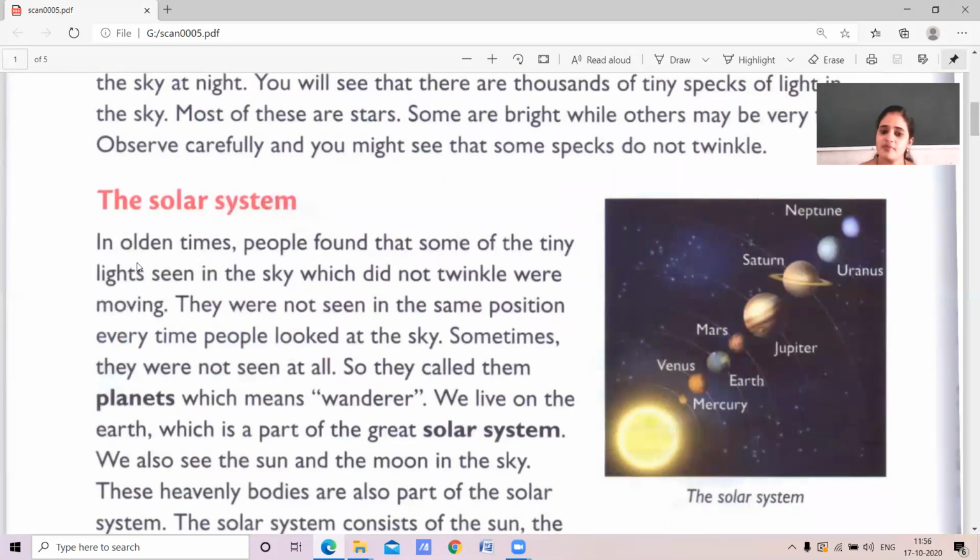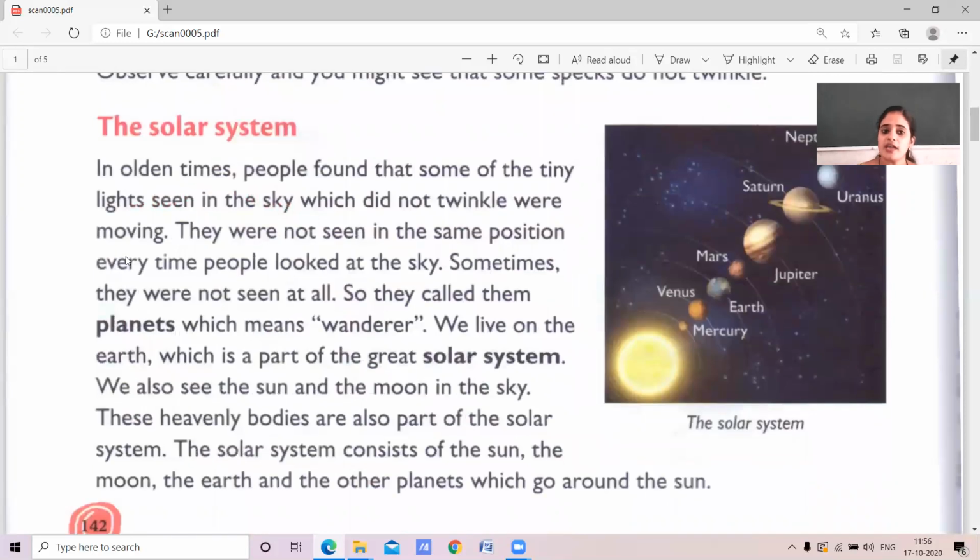In the olden times, people found that some of the tiny lights seen in the sky which do not twinkle were moving. They were not seen in the same position every time people looked at the sky.